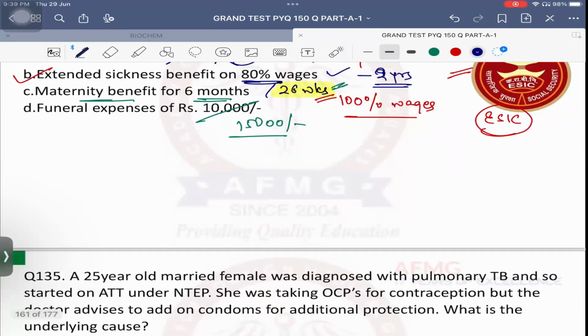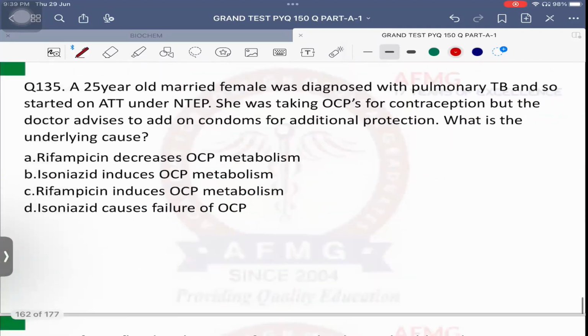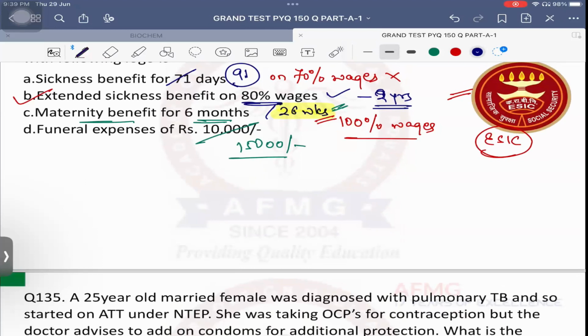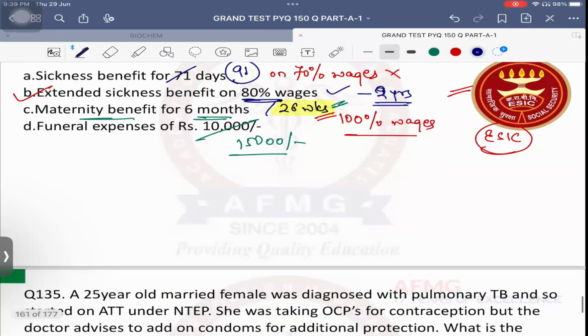Direct medical benefit can be availed from the ESIC hospital, and indirect medical benefit can be availed by the registered medical practitioner or the empaneled hospitals under ESIC. That was a previous year question. हाँ बोलो. क्या पोस्टमार्टम ही आता है. हाँ, पोस्टमार्टम भी आता है. ओके, इंपॉर्टेंट है. हाँ sorry, how much percent wages are contributed by the employee?